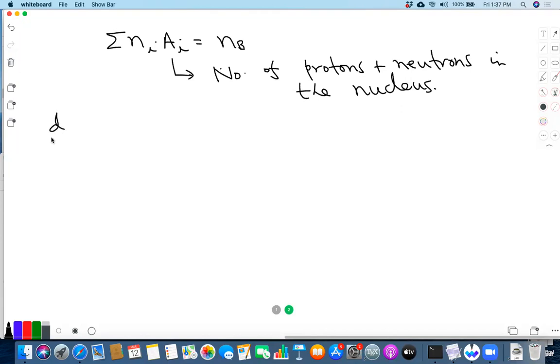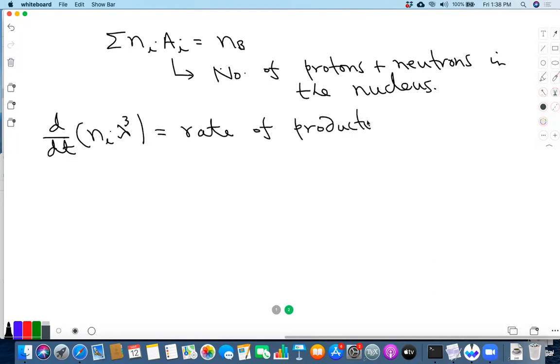So now we can set up the equation. d/dt of N_i lambda cubed, as we have seen, is given by the rate of production minus the rate of destruction of the ith type nucleus.